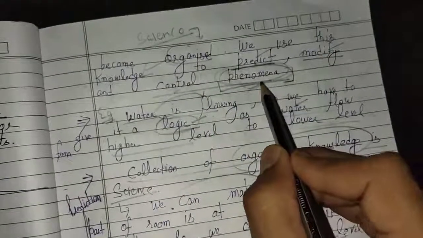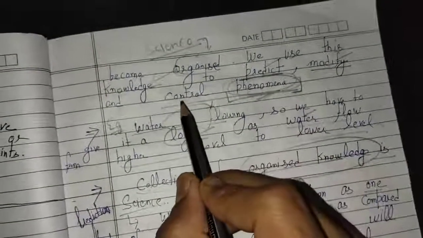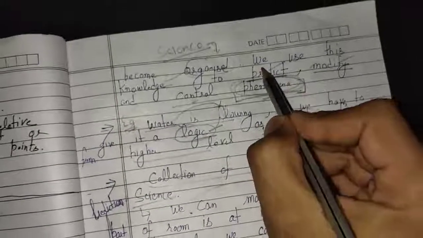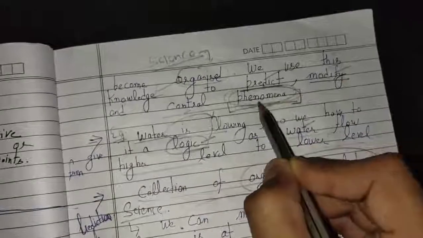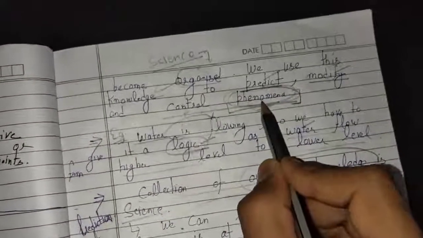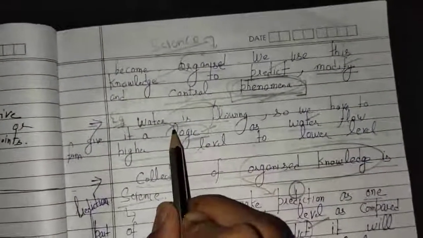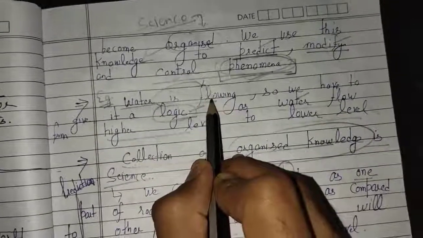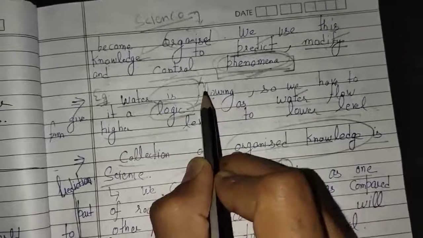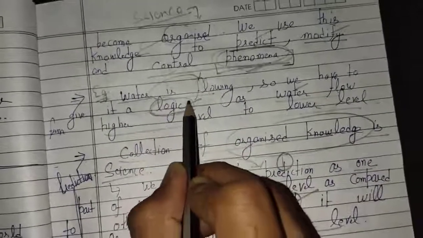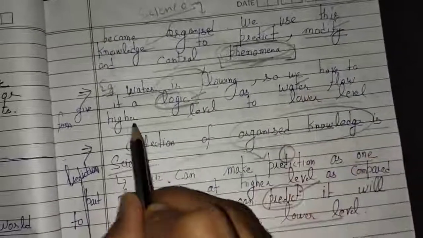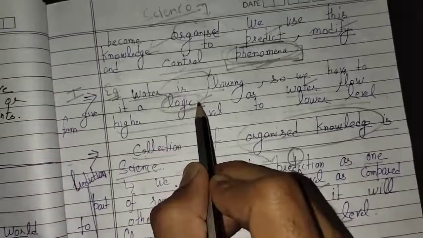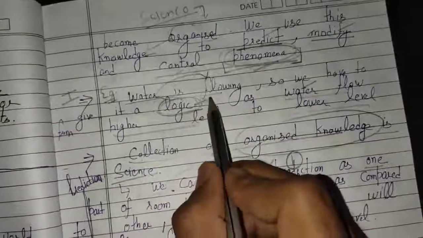We can modify the phenomena and we can control the phenomena. We will discuss in detail how we can predict, modify and control the phenomena. A human is standing on the ground, and he observes that water is flowing from the hill to the land side, and he will develop a logic in his mind that water flows from a higher level to a lower level. First step is that he will develop a logic. That means he will develop a knowledge in his mind.